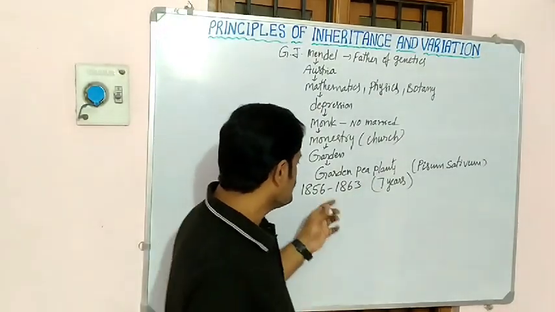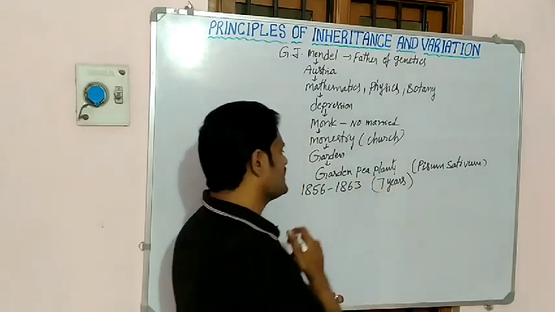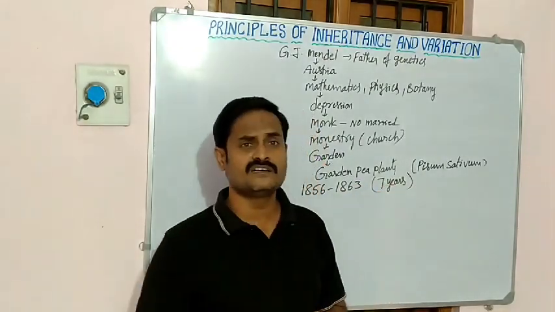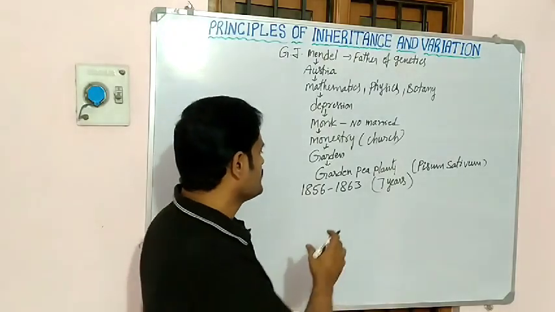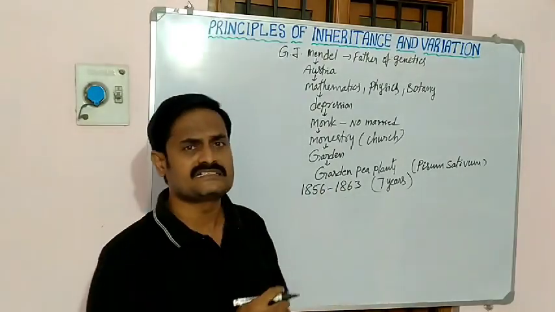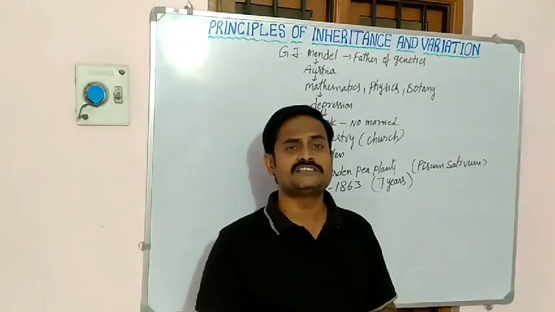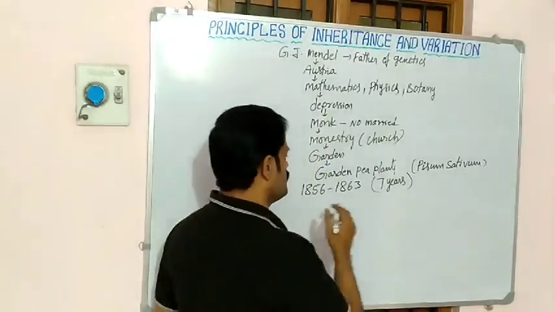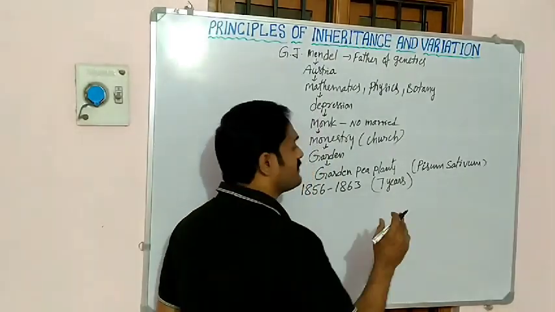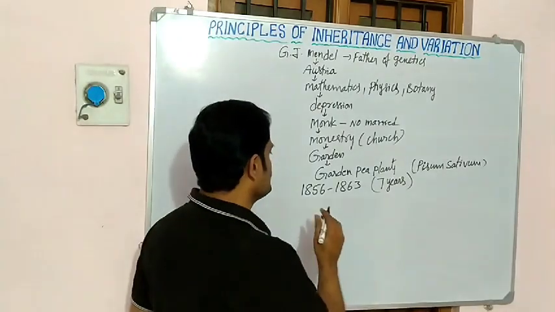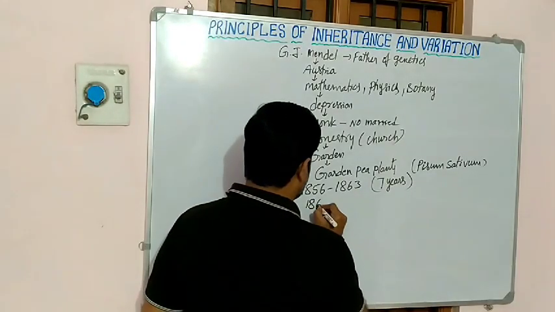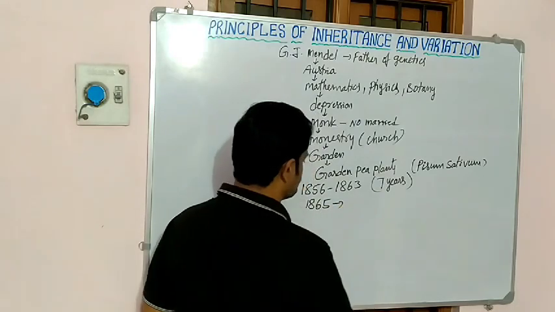So what experiments did he conduct on the garden pea? These experiments were published by one person, not a scientist. When was it published? In the year 1865.